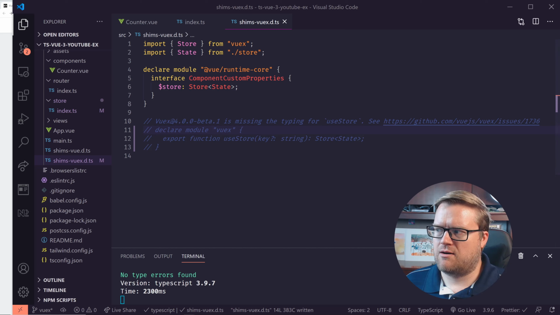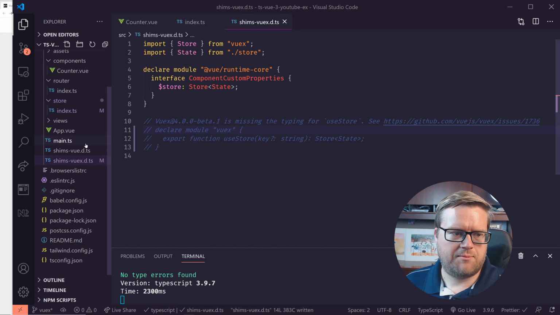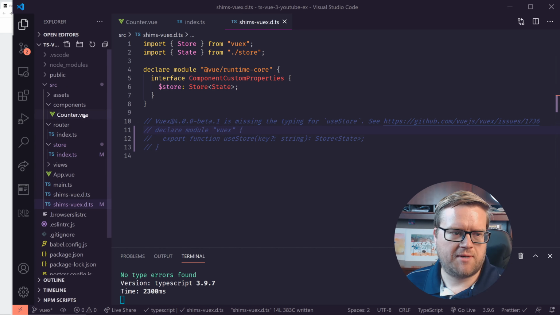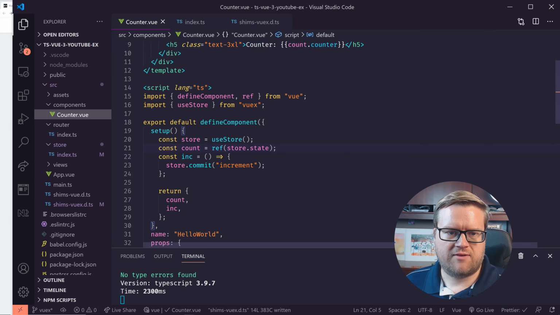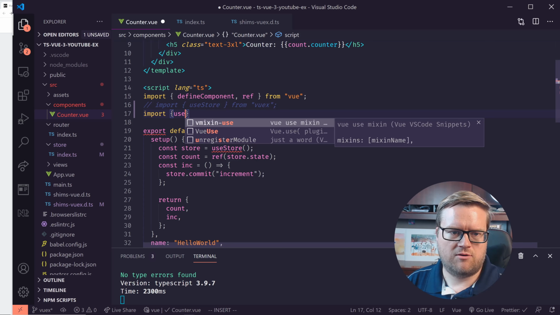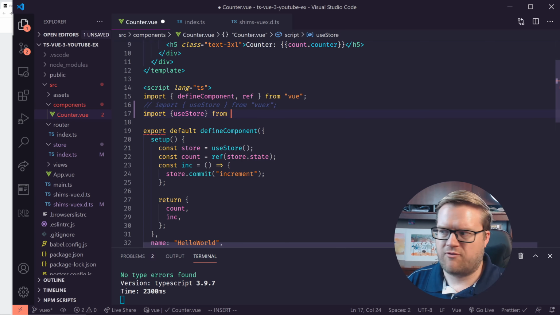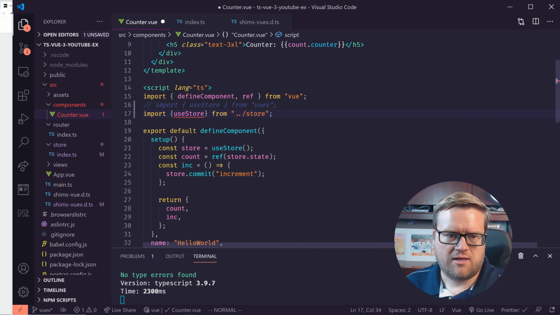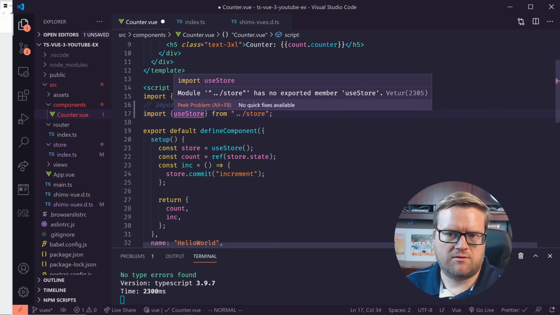Then when we grab the useStore, we're going to go back to our counter here. And instead of using it from here, we're going to import useStore from this ..store, if I got that right. And just make sure it's right.